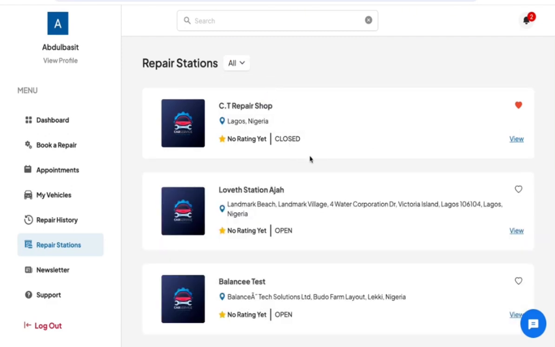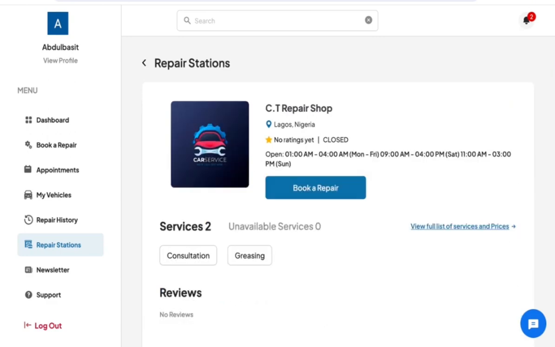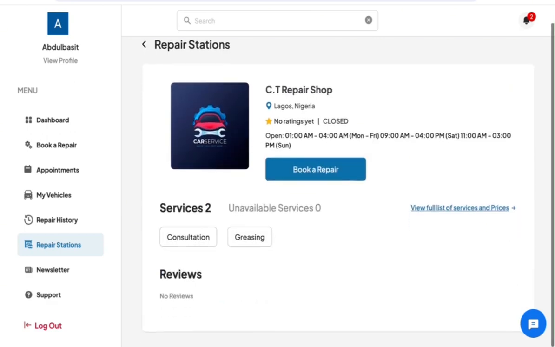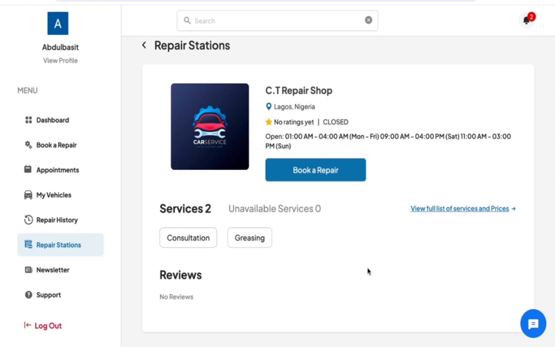You also have the option to see the star rating for each repair station, and by clicking on the view button you get to see more about a repair station. You get to see the services they offer, their open time and their close time for each day.